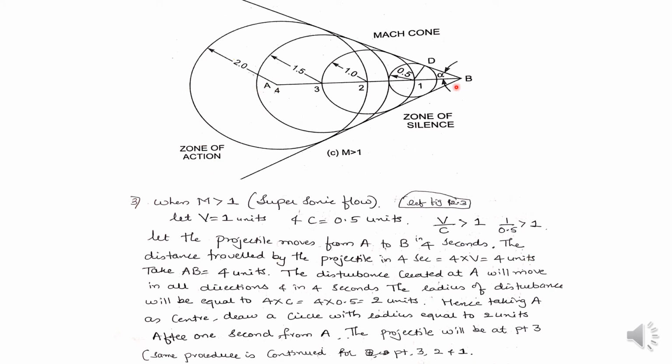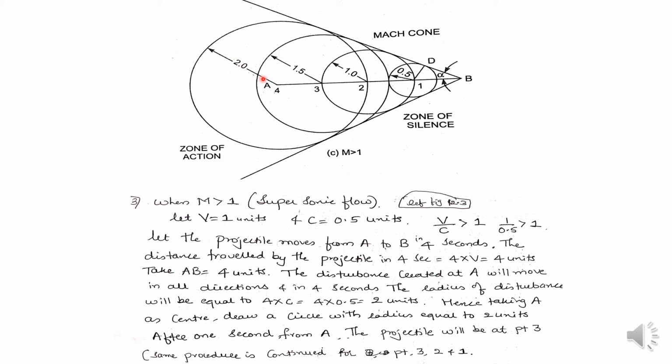But the disturbance created at point A in 4 seconds will move with a radius equal to 4 into C units. That means 4 into C equals 4 into 0.5, which equals 2 units. So the disturbance created at point A will move with a radius of 4 into C units, where C is 0.5. 4 into 0.5 is 2.